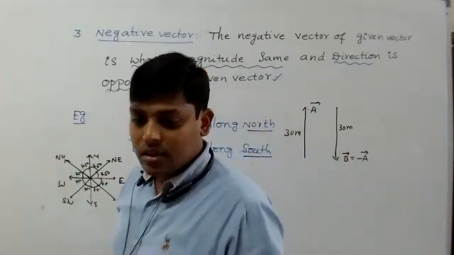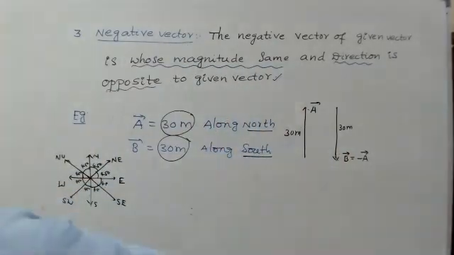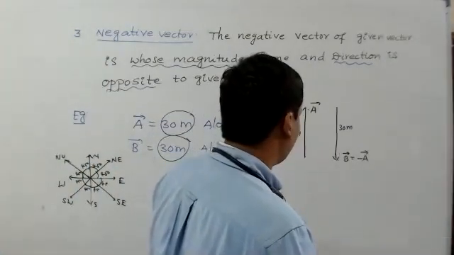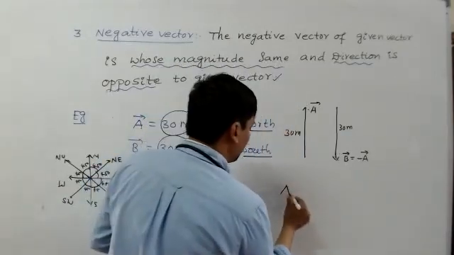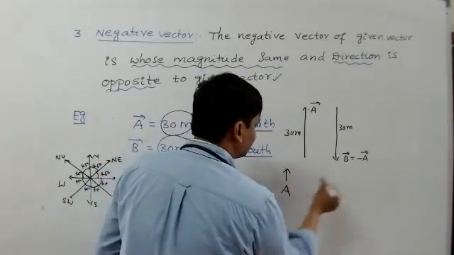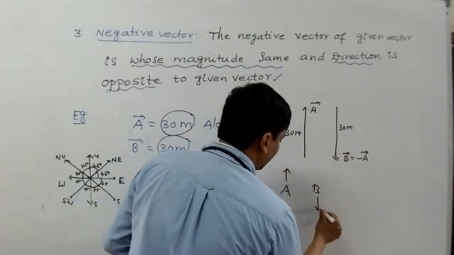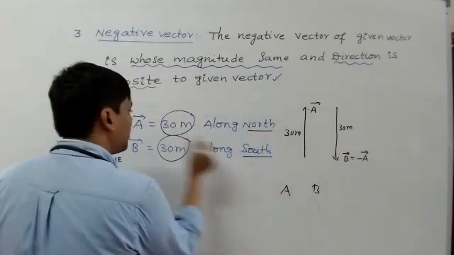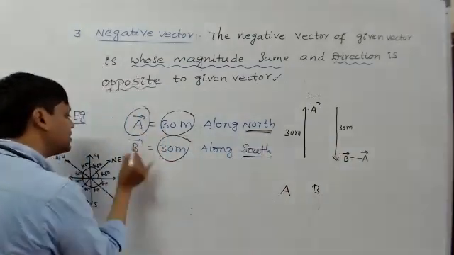Okay? Any doubts? One student is asking: should the direction of the arrow of vector B bar be on the left side, as its direction is opposite? No, no, no. Don't do like that. We don't write like this. A bar's arrow is up, so A bar should be like this. B bar is down, so B bar is like this. Always, whatever the vector may be, you should write A bar like this and B bar like this.